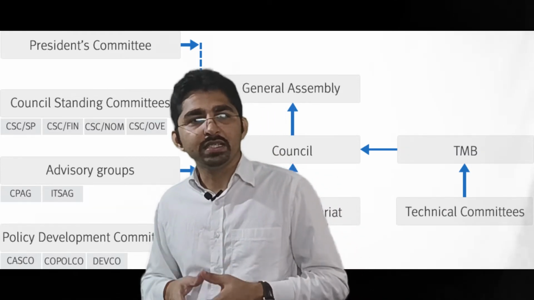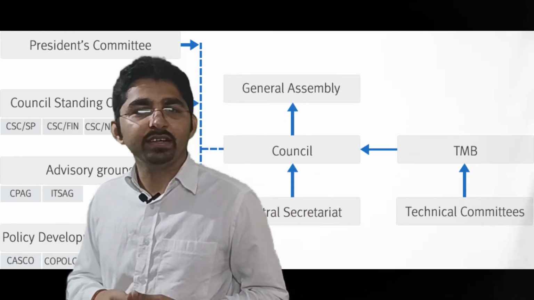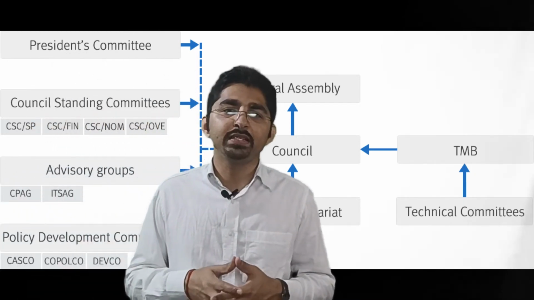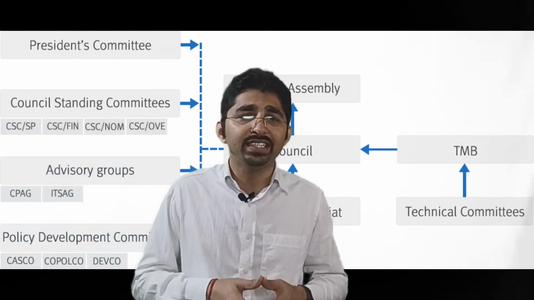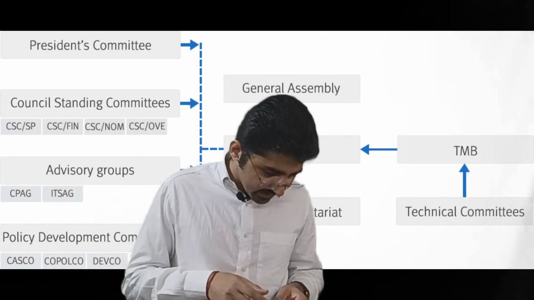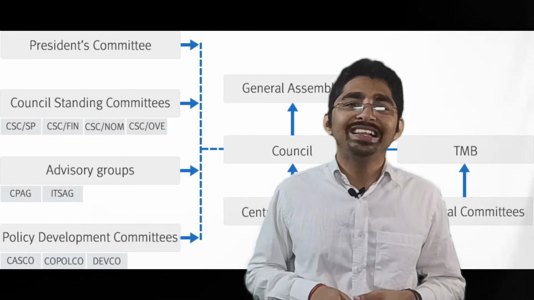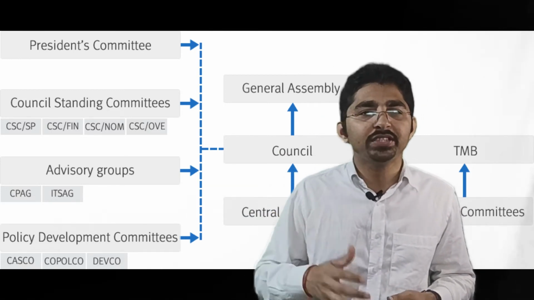Okay, then the Council Standing Committee addresses matters related to finance. If I say CSC/SP, that means this Council Standing Committee deals with strategic and policy matters. If I say CSC/NORMS, it means that this Council Standing Committee deals with the nomination for the governance positions.